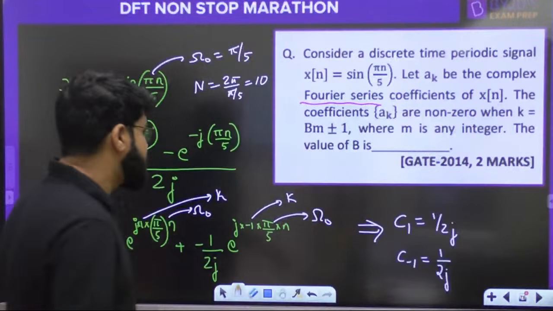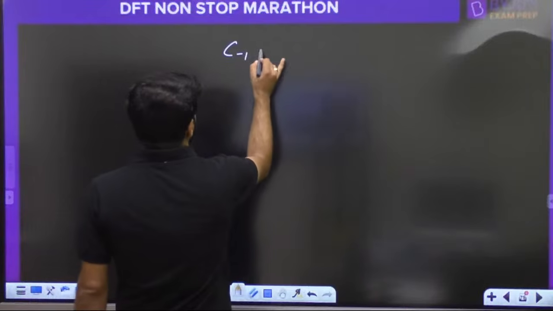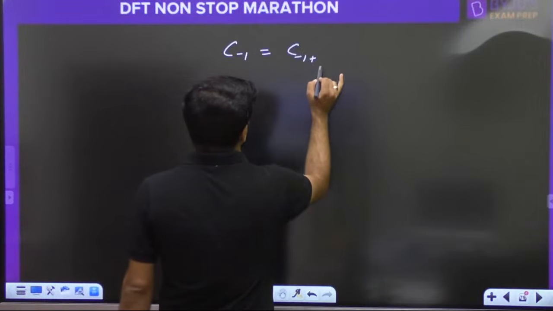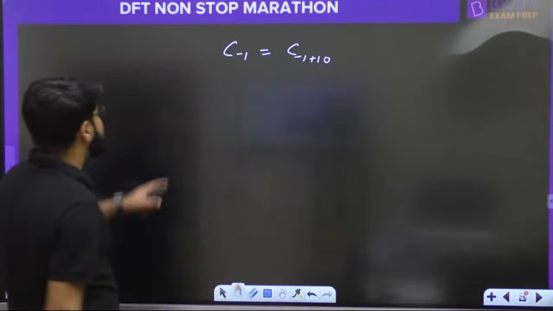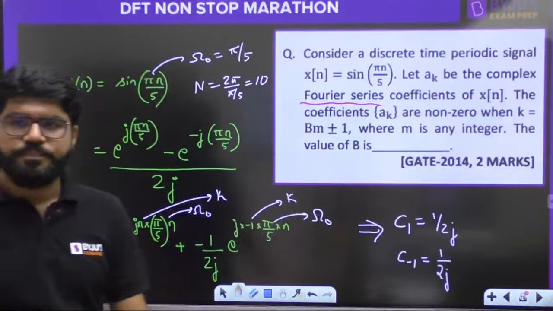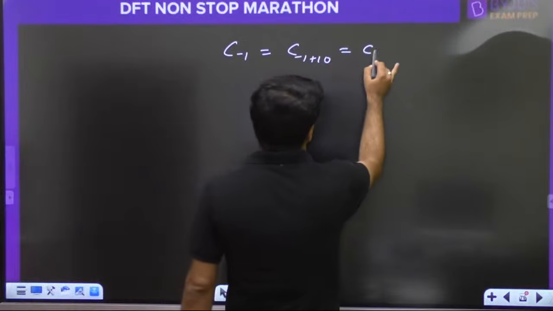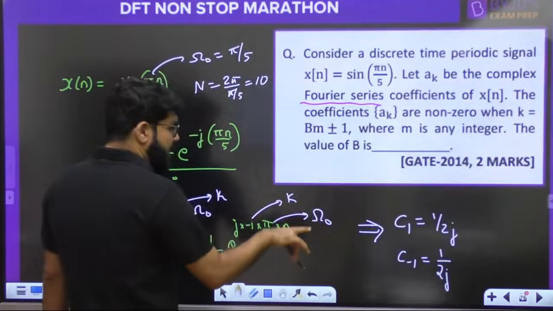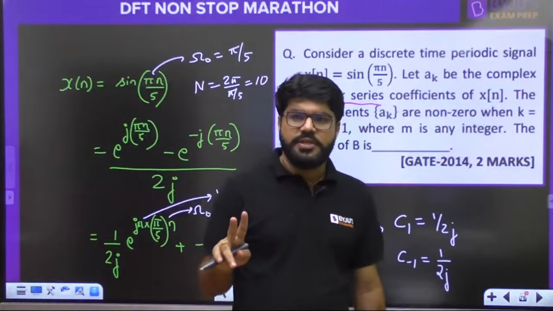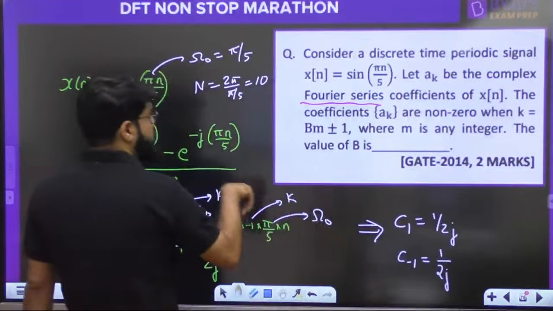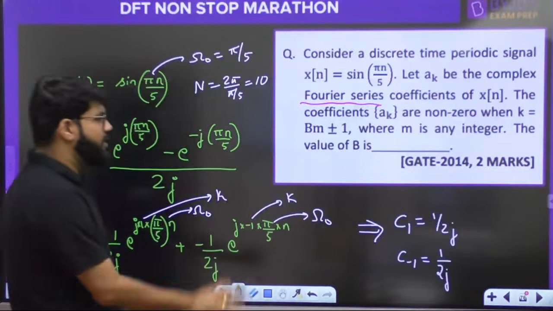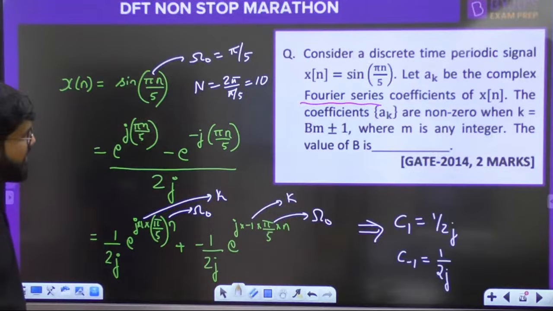As per our properties discussed, C minus 1 should be equal to C minus 1 plus 10, because the signal is periodic with period 10. C minus 1 plus 10 is also C9. So there are only two Fourier series coefficients. We can write C1 simply as well.